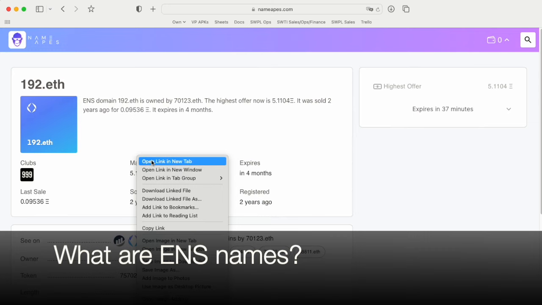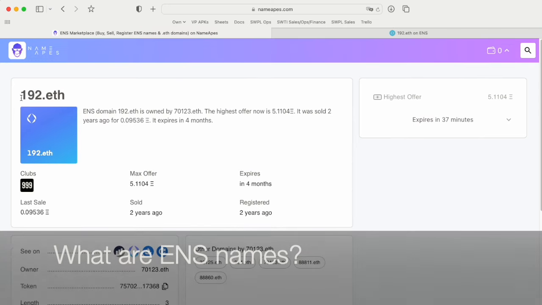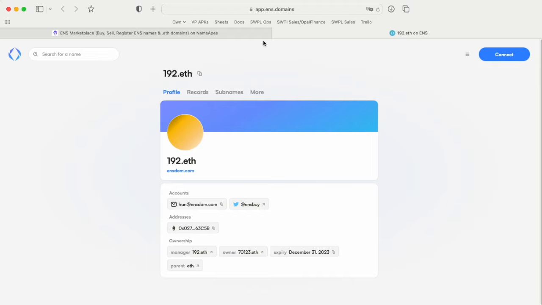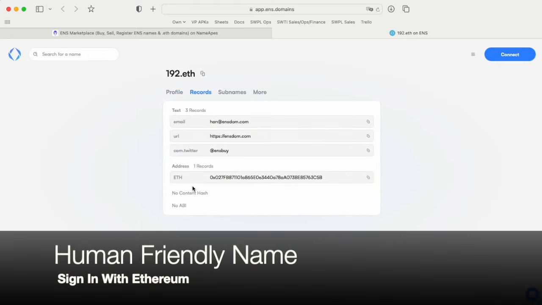So let's open up 192.eth, which is one of the ENS names I own. And here, this is the official app.ens.domains website, made by ENS Labs. You can see that I have put in my email address, my Twitter account, and also my Ethereum wallet. So this is my actual Ethereum wallet. But someone could enter 192.eth into their MetaMask if they want to send me some Ethereum, and it will map to this address over here. So I can just give out 192.eth. I don't have to give out this long address anymore.